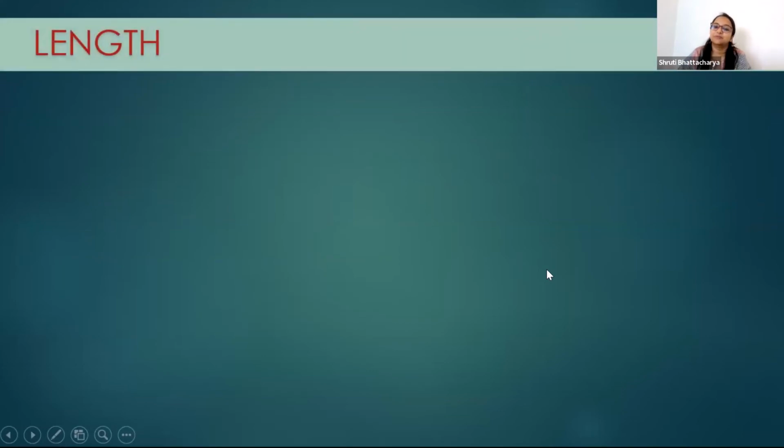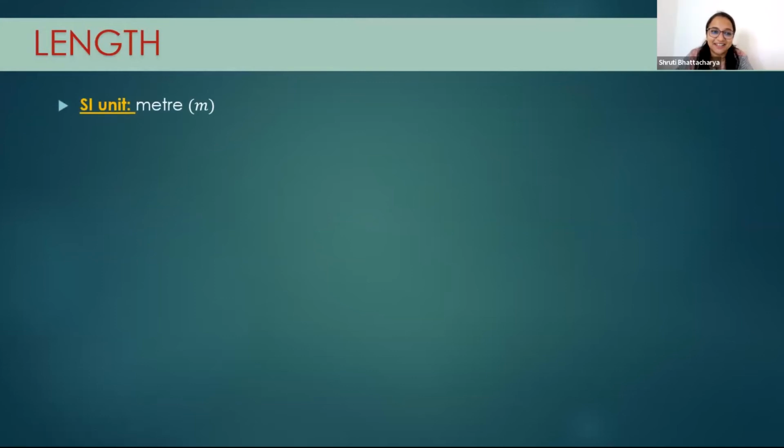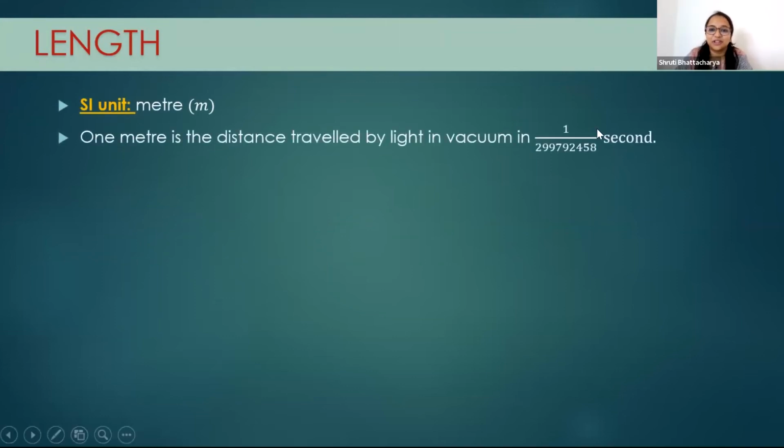Okay, now next we come to length. Length we have already talked about. Can you tell me what is the SI unit of length? We just talked about that. Meters. Meters, right. Very good. So the SI unit is meters. So now what is 1 meter? Again, there is a definition of 1 meter.